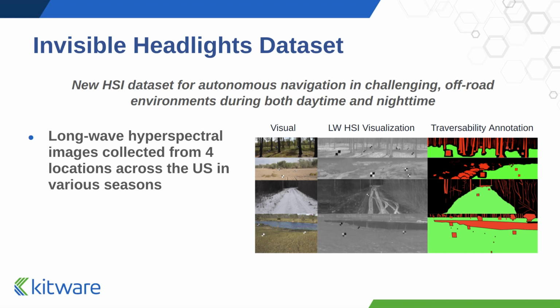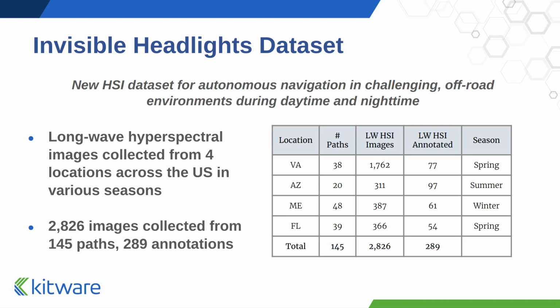Our method is tested on the Invisible Headlights dataset that we introduce in this paper. The Invisible Headlights dataset is a new hyperspectral image dataset for autonomous navigation in challenging off-road environments during both daytime and nighttime. The dataset includes long-wave hyperspectral imagery, traversability annotations, and visual imagery of the scenes. Data was collected from 4 locations across the U.S. in various seasons and during different times of day and night, including thermal crossover. More details about the Invisible Headlights dataset can be found in our paper.